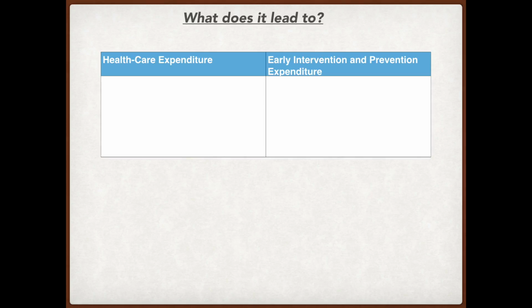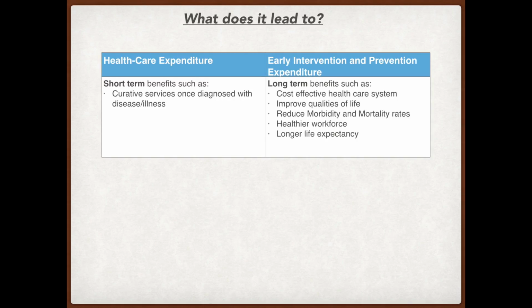Early intervention and prevention expenditure has long-term benefits for the Australian society, whereas healthcare expenditure has short-term benefits, such as a cure for those living with the disease. Prevention and early intervention has a long-term impact on the quality of life, life expectancy, as well as decreasing the burden on the healthcare system, making it a healthier workforce, boosting the economy and productivity.